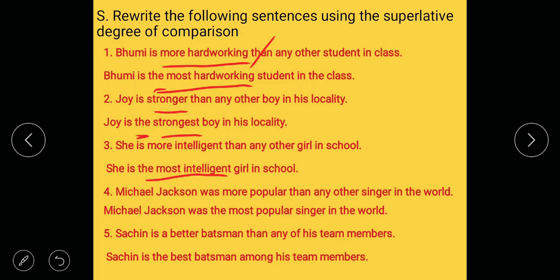Michael Jackson was more popular than any other singer in the world. Most popular, and we have to use the. Michael Jackson was the most popular singer in the world. Sachin is a better batsman than any of his team members. In place of better we have to use best. Sachin is the best batsman among his team members.